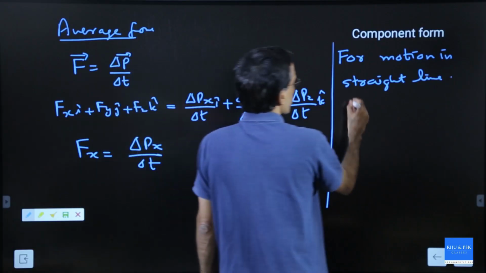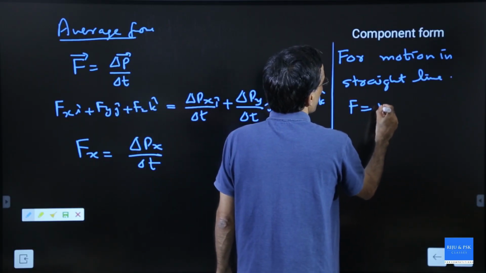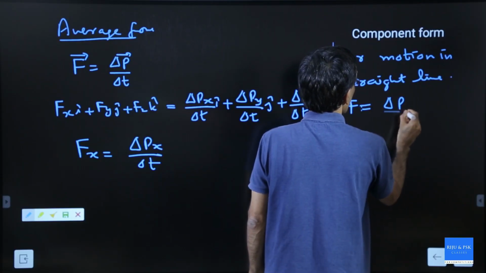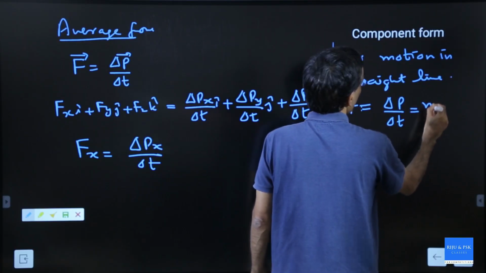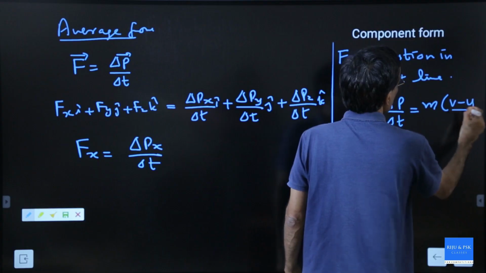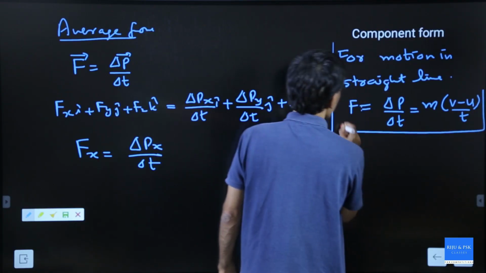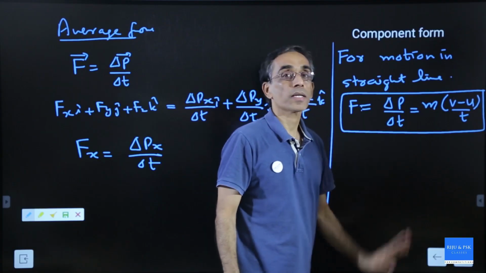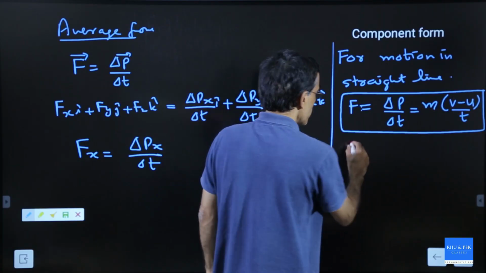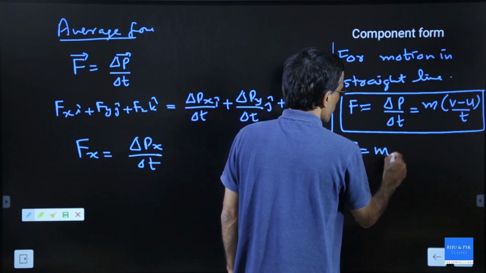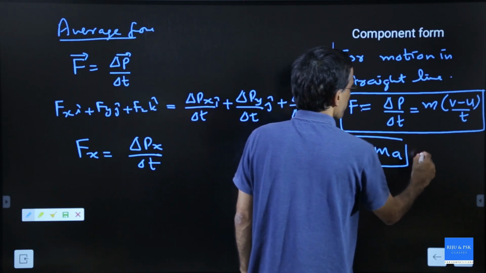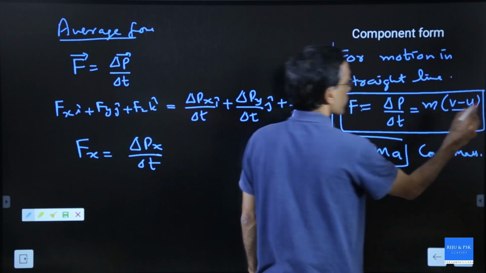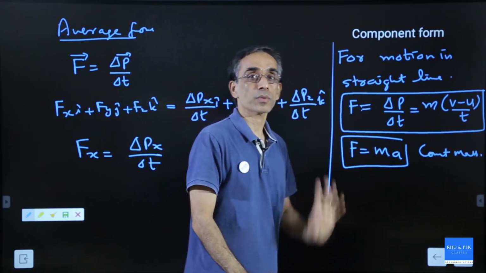You will write F is equal to delta p by delta t, which is m into (v minus u) by t. Because this is nothing but F is equal to m into a for constant mass. If mass is constant, you can directly use this. Fine.